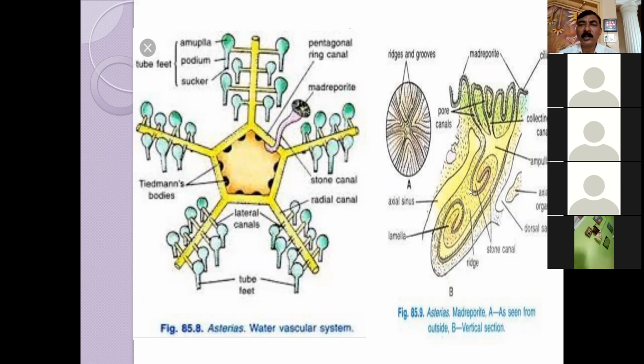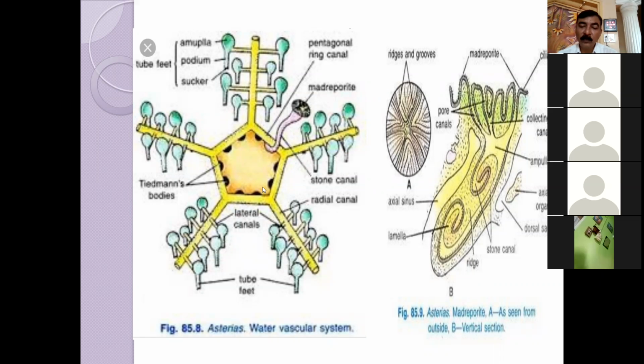So this is present in the stone canal with an axial organ. This is an axial sinus, and the axial organ is enclosed in a coelomic sac. The axial organ is there, and the axial sinus is here, present nearby the stone canal. The three together form the axial complex. यानी axial organ, stone canal, and axial sinus, all they are forming the axial complex.